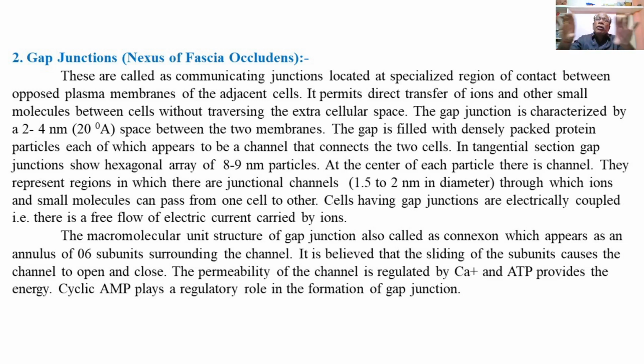So this will form a complete bridge, or a tube or a connection or a channel, between the two adjacent cells, and this represents the gap junction. So it is a communicating junction found between the adjacent cells, formed by the opposed plasma membranes of the adjacent cells, and it allows direct transfer of ions and other small molecules between the cells without leaving any extracellular space in the region of the gap junction.